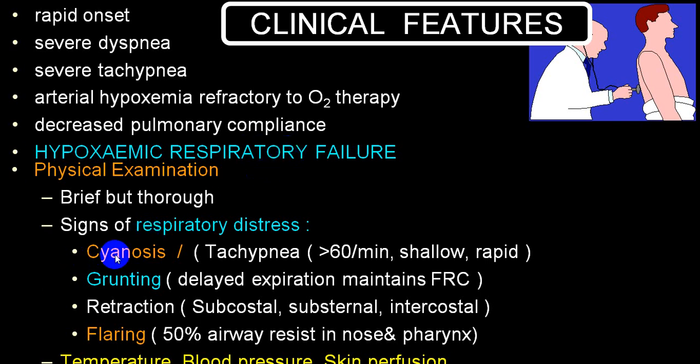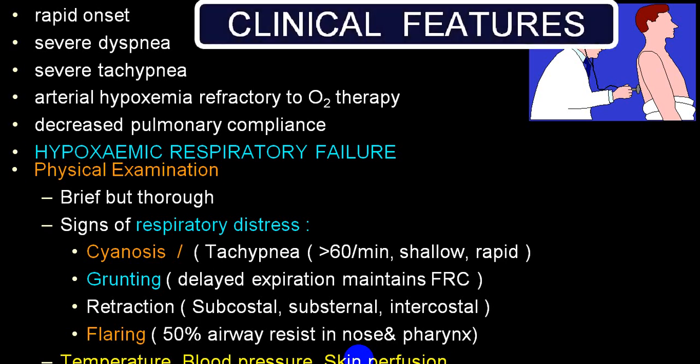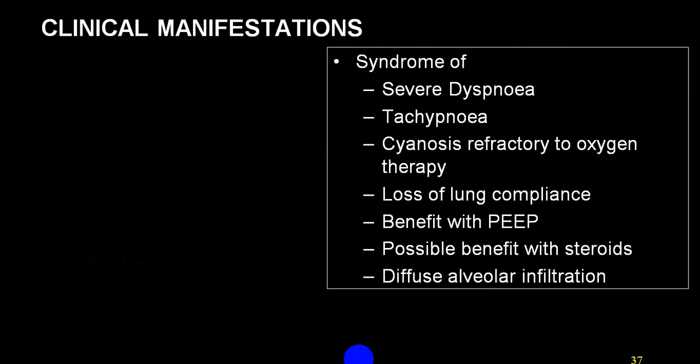Clinically, you will get cyanosis and tachypnea, which is a sign of respiratory distress, and a grunting sound, or what we call expiratory wheeze. There is retraction of the subcostal space, substernal space, or intercostal space. So you get retraction. This is because of increased respiratory distress. There is nasal flaring. Temperature may be altered. Blood pressure, usually there will be hypotension. Skin will be warm, and that will be one of the features you come across in ARDS.